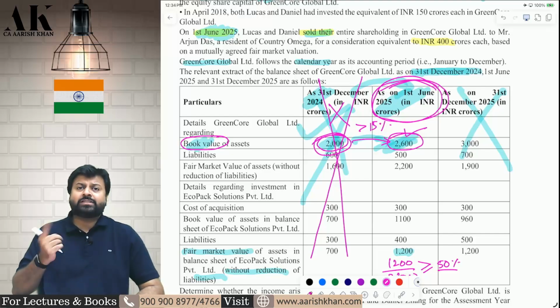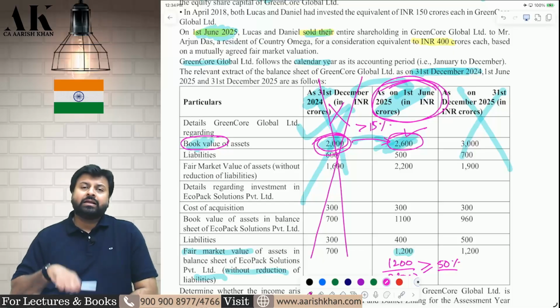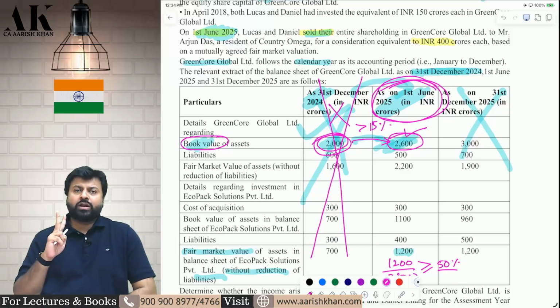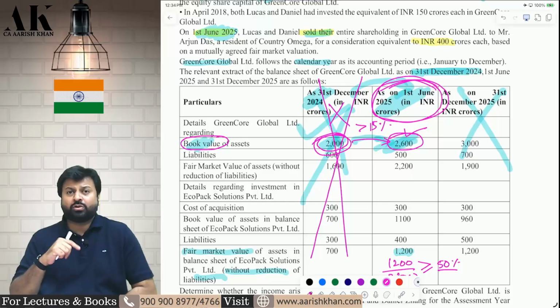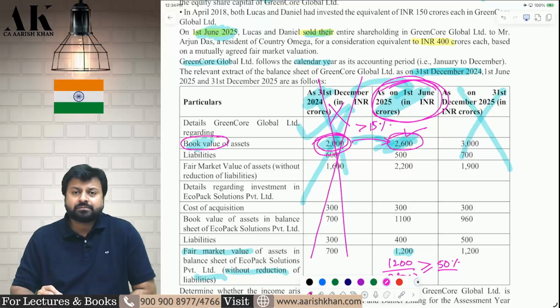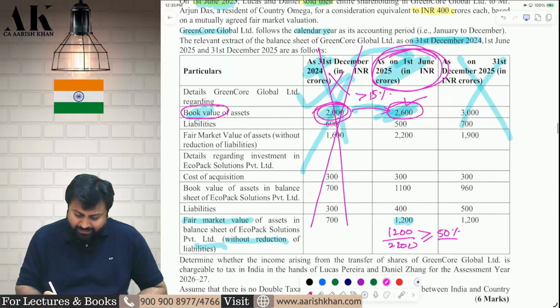Now, on this date, I will check whether the shares of Green Core derive their value substantially from assets located in India or not. So, how to determine that? For that, there are two conditions which Green Core has to fulfill. First, the investment in India should be more than 10 crore rupees. And the investment in India as compared to the total investment should be at least 50%. So how much investment have they made in India? They have made an investment in India of 1200 crore.